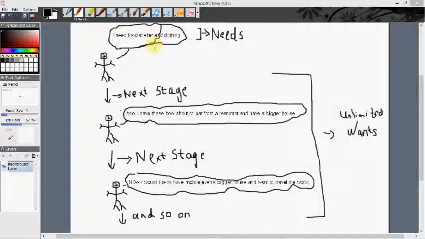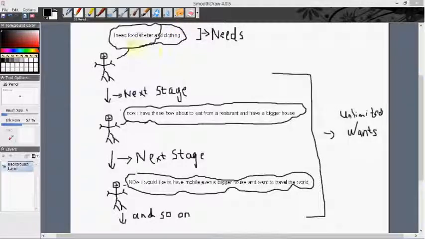These are his needs. Without these he would die. That is food. Without food he would die. Without shelter he would die. And without clothing he would not die, but it is not possible to live in this world without clothing. So economists have also considered clothing as a need. So we can conclude that needs are the basic things that are necessary for survival, right?